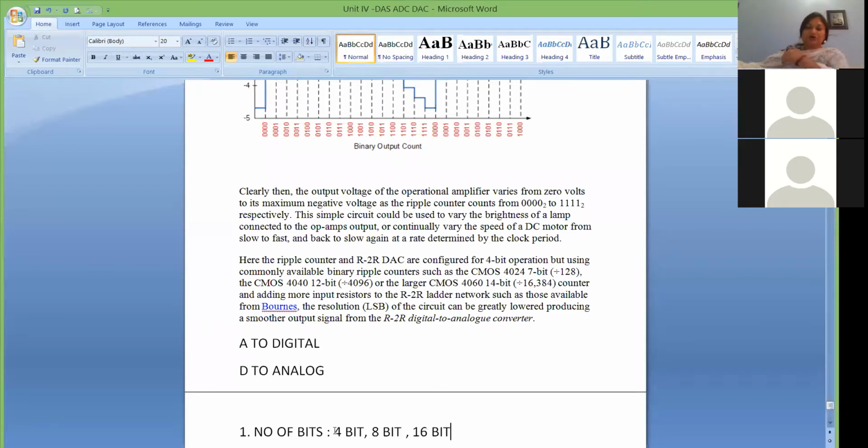So the number of bits is important, which means your analog data is to be converted into 4-bit data, or in a digital to analog converter, your 4-bit data is to be converted into analog data. Now how to select the number of bits, we will also see that.